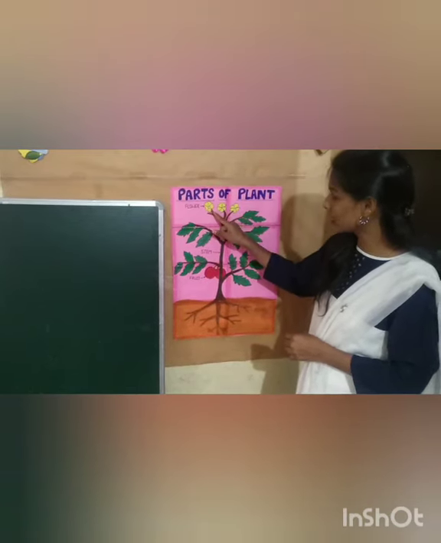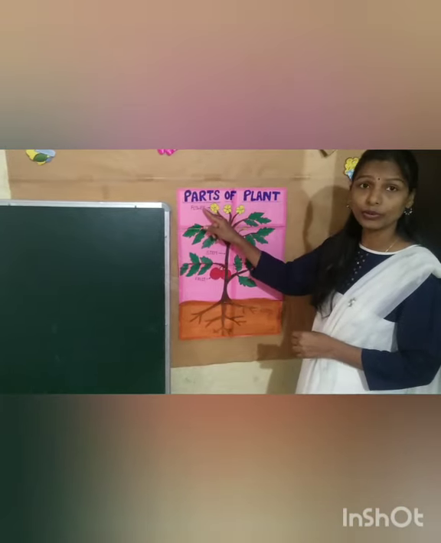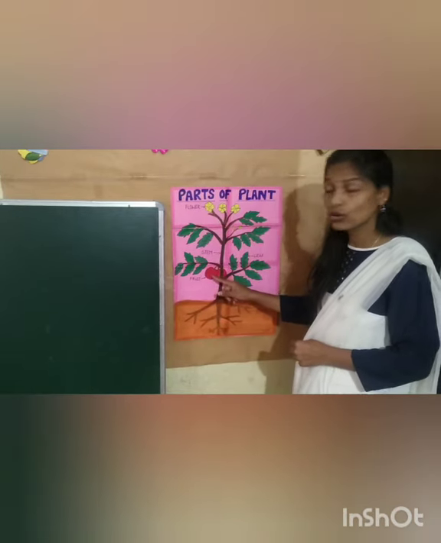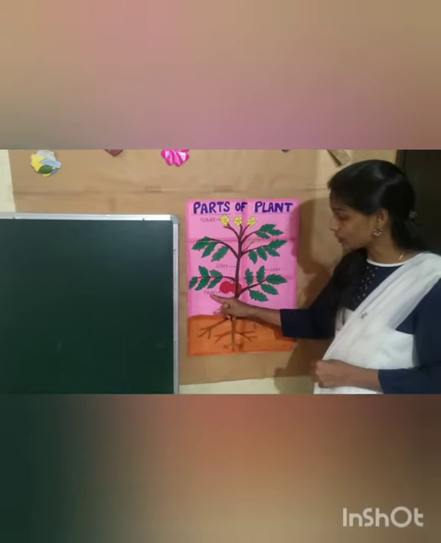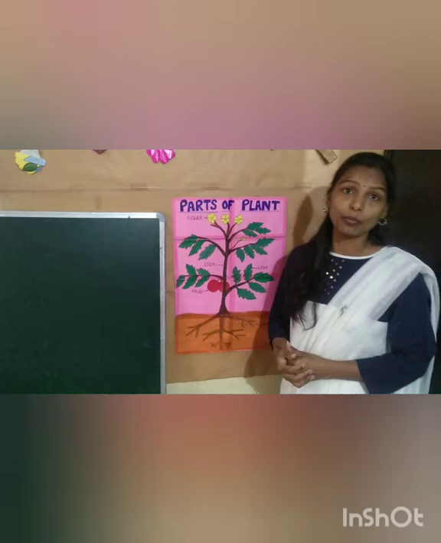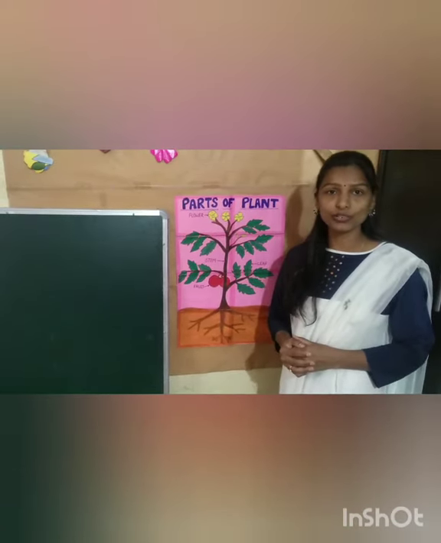And what are these? These are flowers. And what is the spelling of flower? F-L-O-W-E-R, flower. And what is this? This is fruit. And what is the spelling of fruit? F-R-U-I-T, fruit. So today we have learned about a plant and its parts and different types of plants also, children.